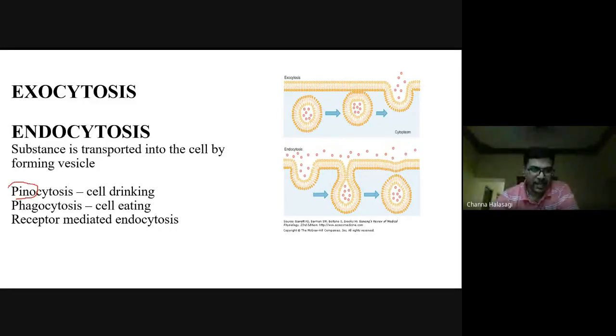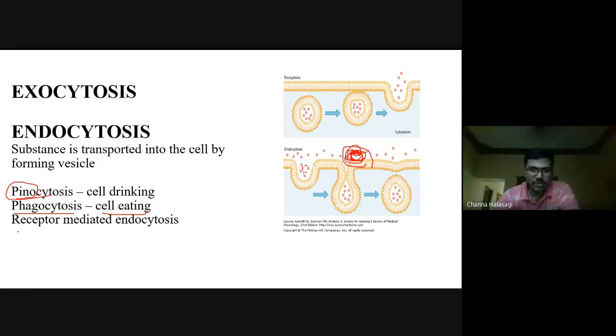Pinocytosis means cell drinking. Along with the molecules, there is some water also taken in. Phagocytosis, as in neutrophils and other WBCs, is called cell eating. Whenever there is a bacterium, it is engulfed. That is called cell eating.